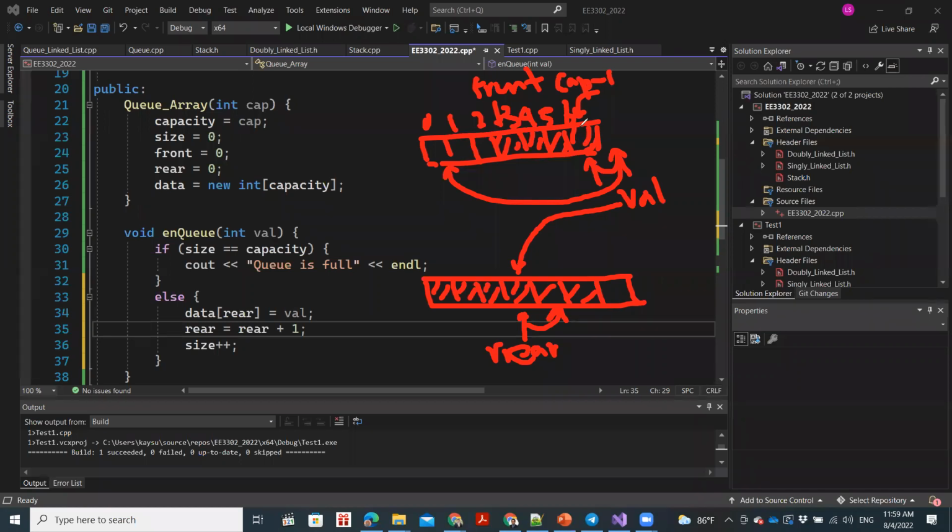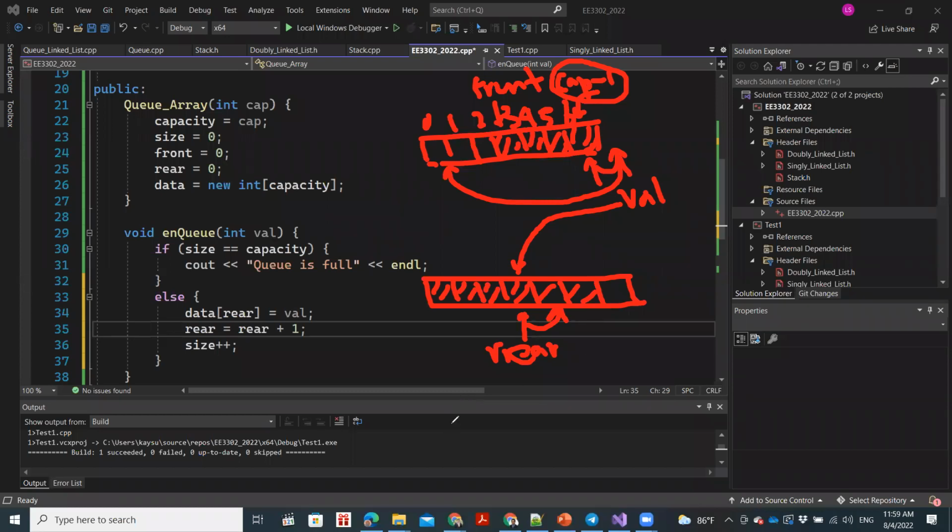So the capacity of this queue is 7, whereas the index is 7 minus 1, which is 6. So if our rear was over here, clear? When we increment it, the rear will be equal to capacity.